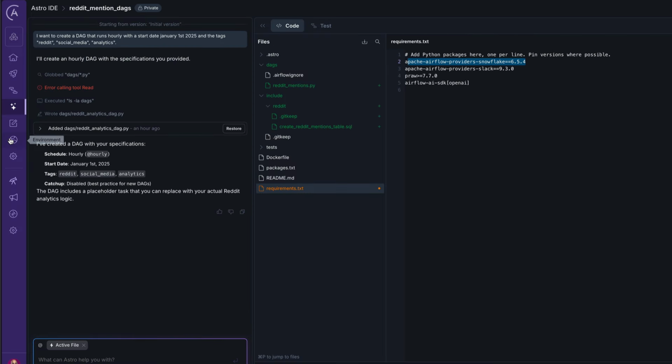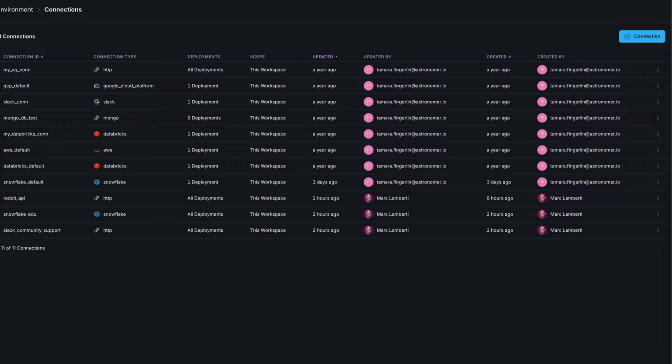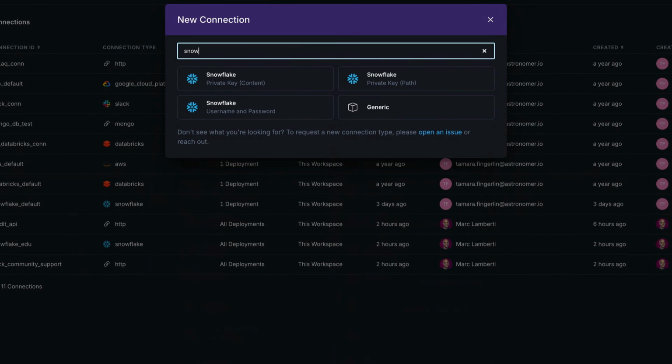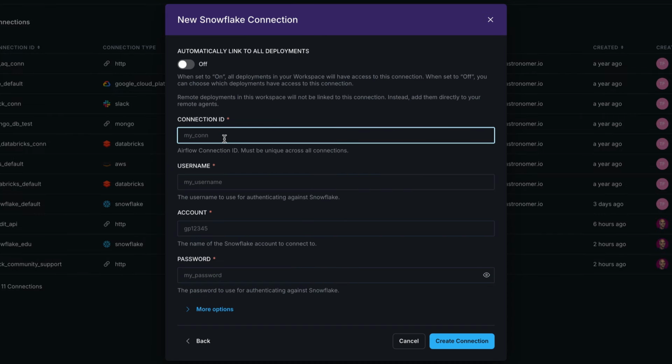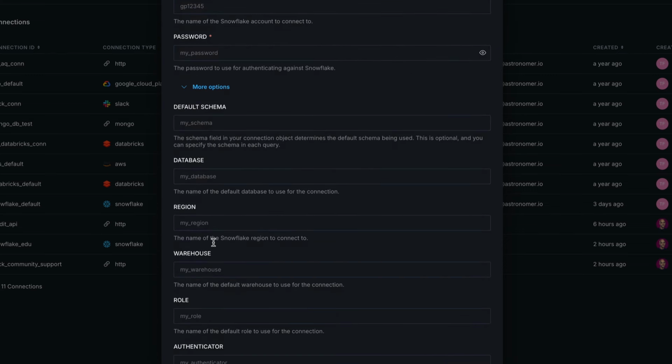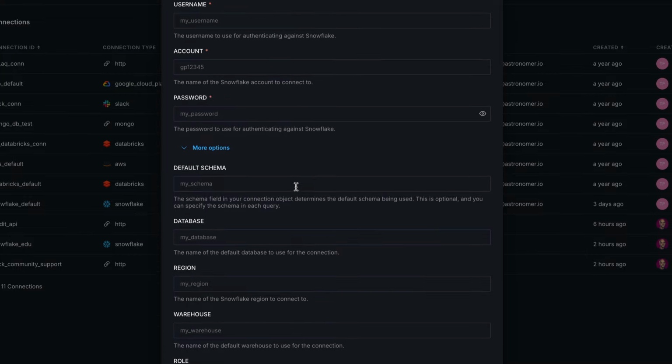If you're on Astro, then you go to Environment and then Connections. From here, you can create a connection. You look for Snowflake, and then you pick username and password. And from there, you can define the connection ID snowflake_edu, and then the username, the account, the password. And if you click on more options, you have the database, the region, the warehouse, and everything you need in order to connect to Snowflake from your data pipeline.